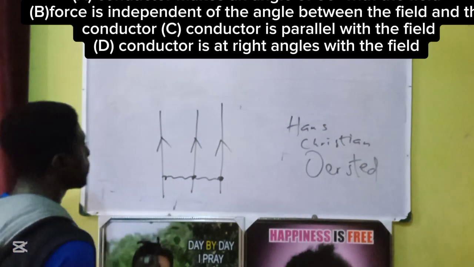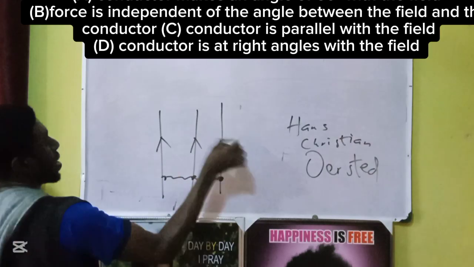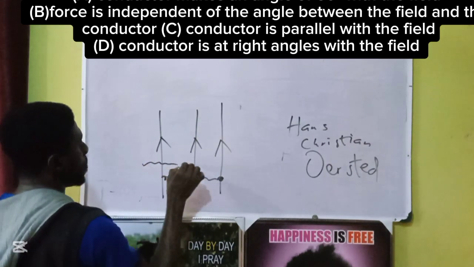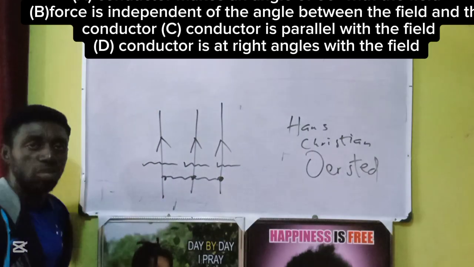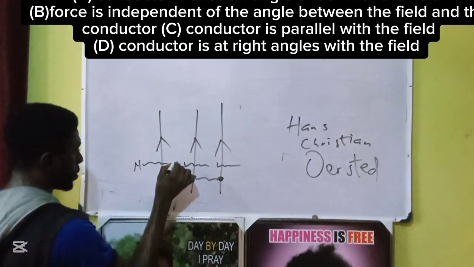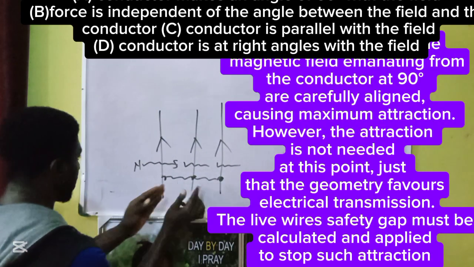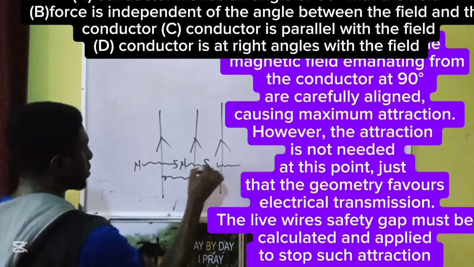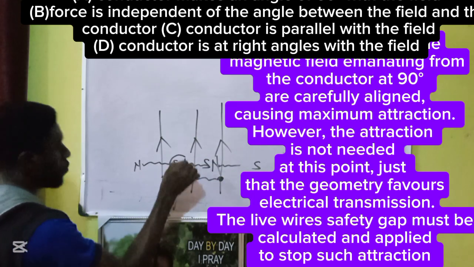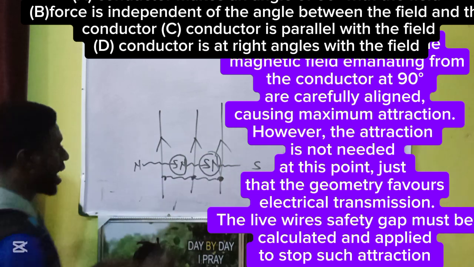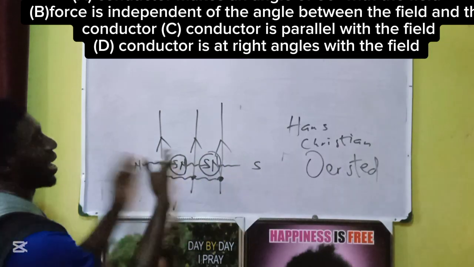Let's see the reason. So what happens is that these are current carrying conductors. The field will emanate this way. Magnetic field has 2 poles, north, south. Because they're going in the same direction, you maintain the same pattern. North, south, north, south. Notice we have unlike poles. And what will happen? They will attract.